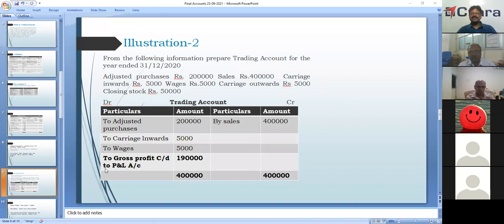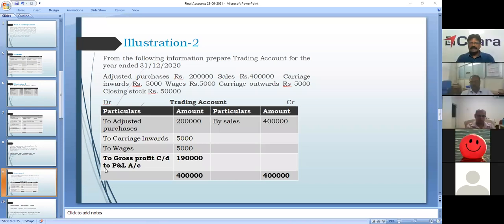Import duty on purchase of machinery. Purchase of machinery is a capital expense. So import duty on purchase of machinery will be added to the machinery account, the capital account. The total amount will be shown in the balance sheet as an asset.